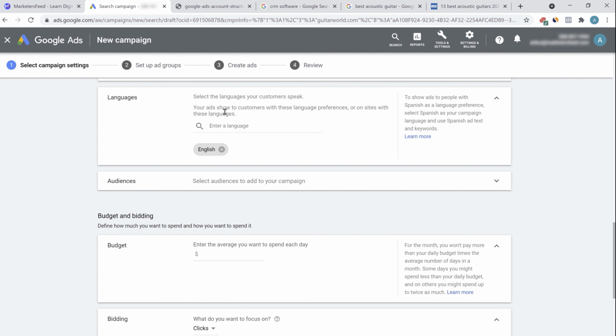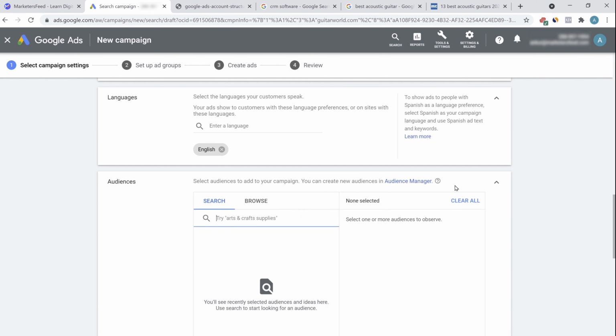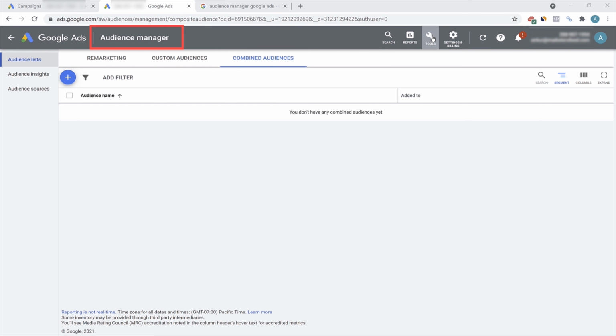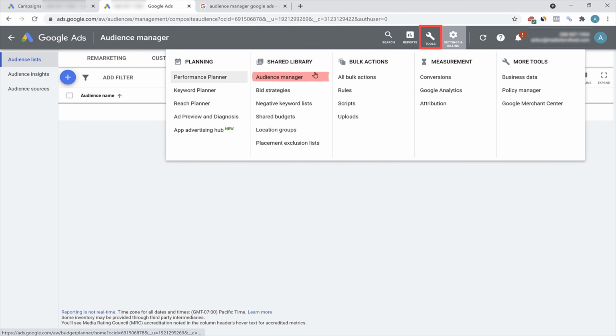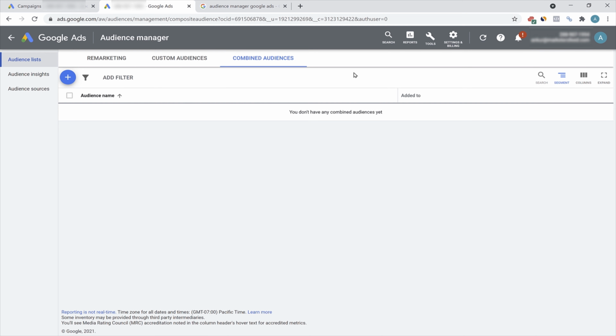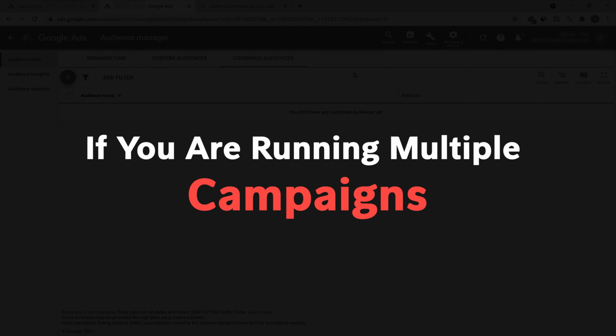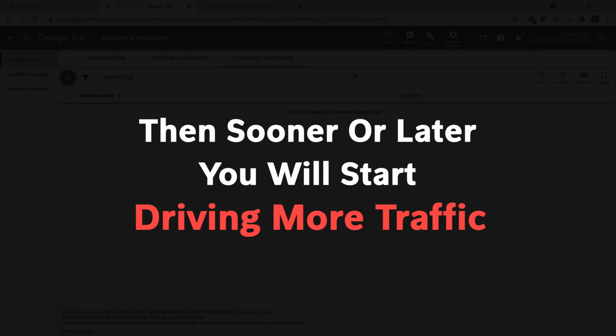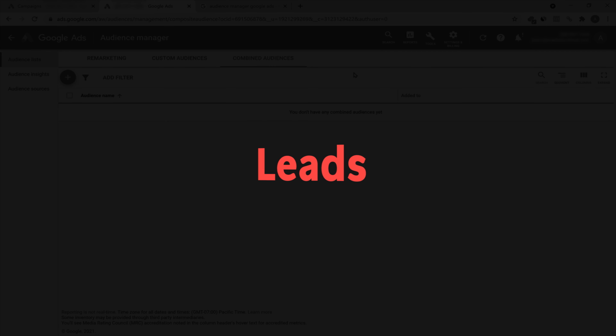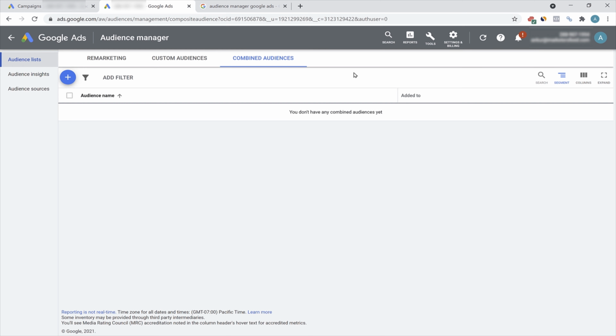Then comes the language. You can select the languages that you want to target. Then comes the audience. Audience manager is where you create multiple audiences. Talking about audience manager, you can access it by clicking on the tools section and clicking on audience manager. Now, audience manager is another very important area. If you're running multiple campaigns, then sooner or later you'll start driving more traffic. You'll have customers, you'll have leads. So you can create sub-segments of the traffic that you are driving.